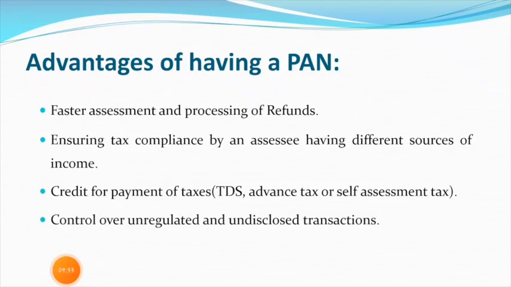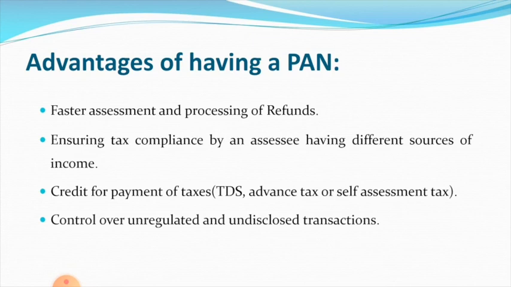Here, credit for payment of taxes means the amount of money that a taxpayer can subtract from his tax. That is TDS or advance tax, etc. TDS means tax deducted at source. The employer will cut the tax amount from the salary of a person whose salary is exceeding the exemptable limit.